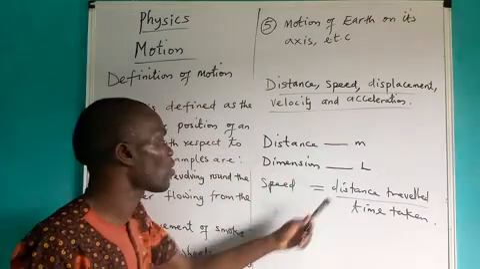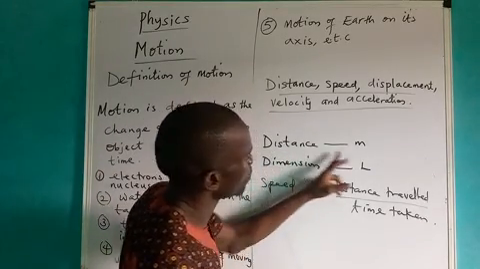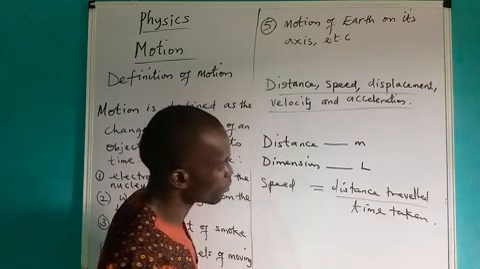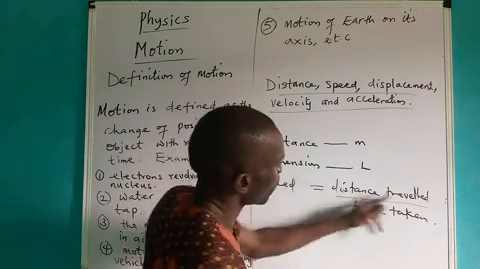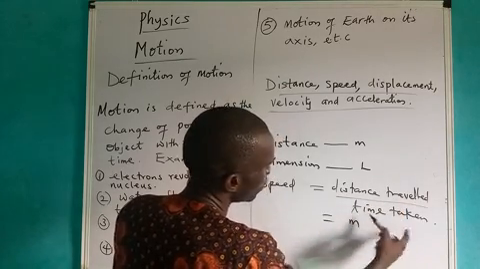Now, how do we measure speed? Remember, I told you that distance is measured in meter. Now, how do we also measure speed? Meaning, what is the unit for measuring speed? Remember, from the formula, the unit for measuring distance is meter, while the unit for measuring